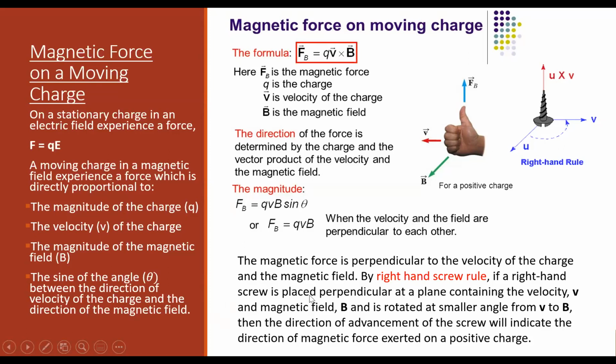If a right hand screw is placed perpendicular to a plane containing the velocity V and magnetic field B, and it is rotated through the smaller angle from V to B, then the direction of advancement of the screw will indicate the direction of magnetic force exerted on a positive charge. And as was said, if it was a negative charge, it will be in the opposite direction.